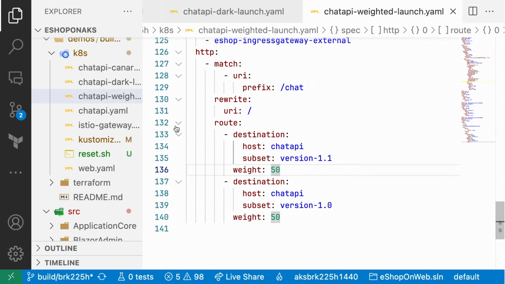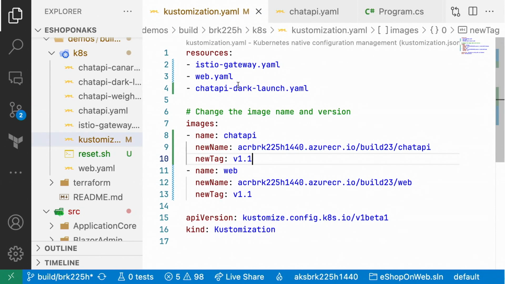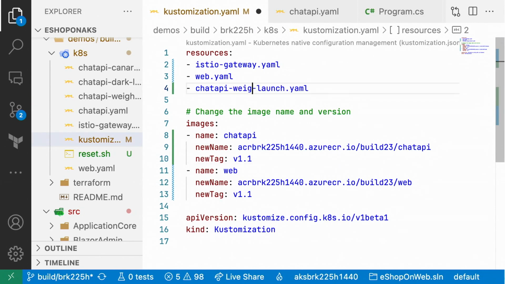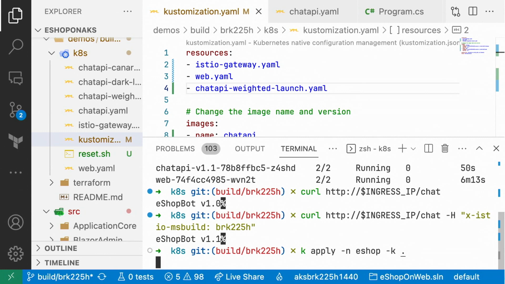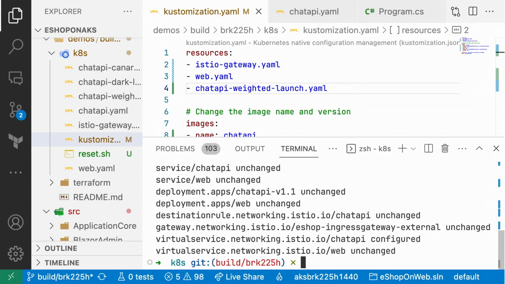So let me go ahead and update my YAML manifest. And then I will deploy a new version. And there, we see that our virtual service has been configured.